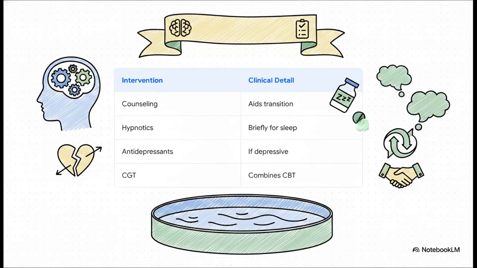When it comes to management, the sequence for abnormal grief is highly structured. It ranges from deeply practical steps, like encouraging the viewing of the body and putting away belongings, which actually helps transition the brain from denial to acceptance, to advanced clinical interventions. Medications like hypnotics or anxiolytics are used very, very briefly, pretty much just for sleep. Antidepressants only come into play if the patient actually meets the criteria for depressive disorder in the second stage of grief. Ultimately, the gold standard intervention here is complicated grief treatment, or CGT, which is this really powerful combination of cognitive behavioral therapy and interpersonal therapy that focuses on psychoeducation and cognitive reconstruction.